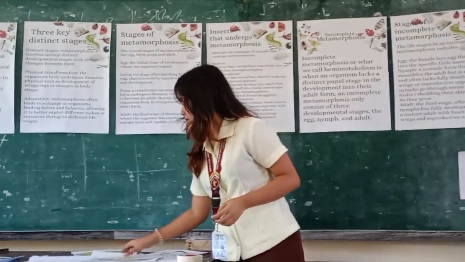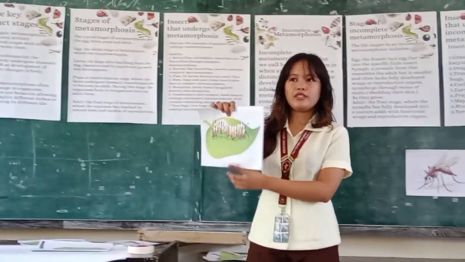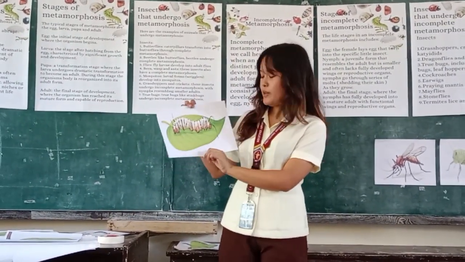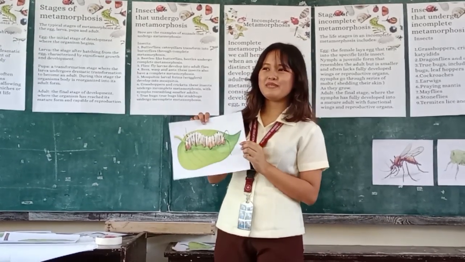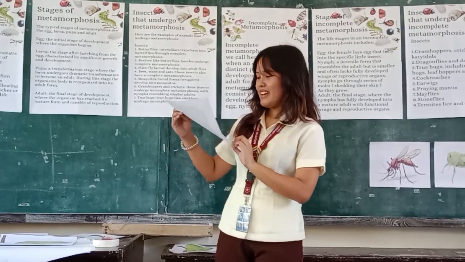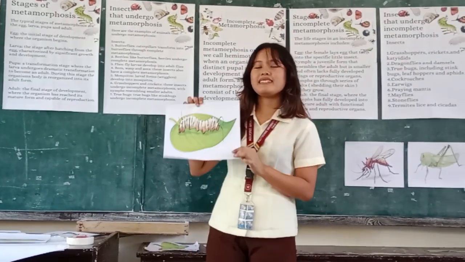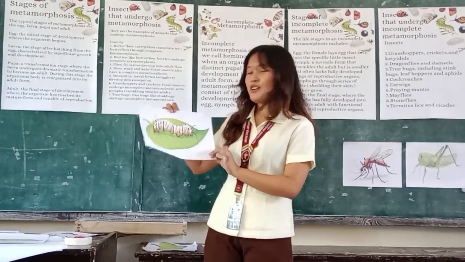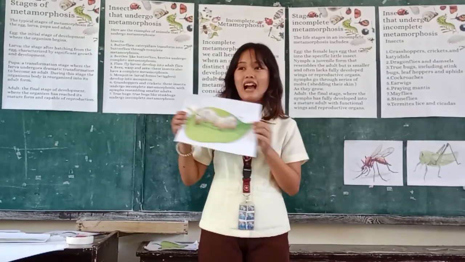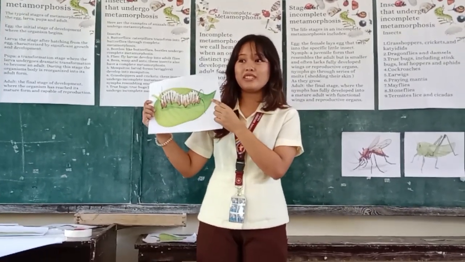And then next, this other picture. Can anybody tell me what this picture is? Yes, Lauren? Larva, teacher. Yes, it's a larva. This is the second stage of development of the butterfly. Anybody knows what this is called?